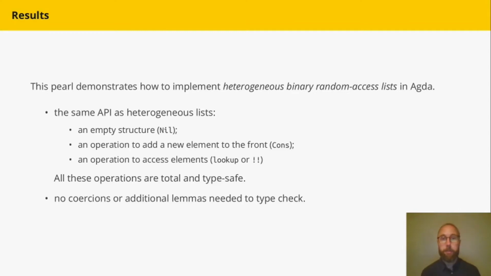So what's in the paper? I show how to implement a heterogeneous binary random access list in Agda. And this has the same API as just regular heterogeneous lists. So there's an empty structure, nil, and there's an operation to add new elements to the front of the list, and an operation to access elements within the list, a lookup or a bang bang. And all of these operations are both total and type safe. And furthermore, there are no coercions or lemmas necessary for everything to type check. It's intrinsically typed by design.